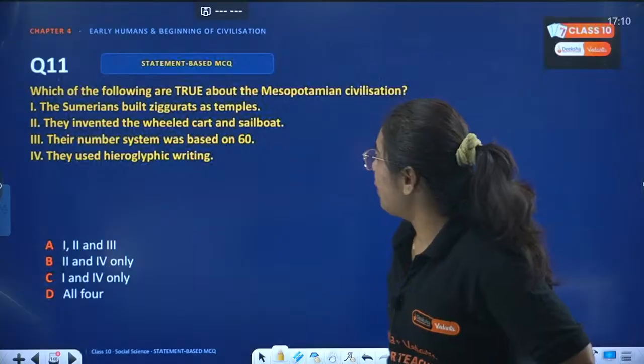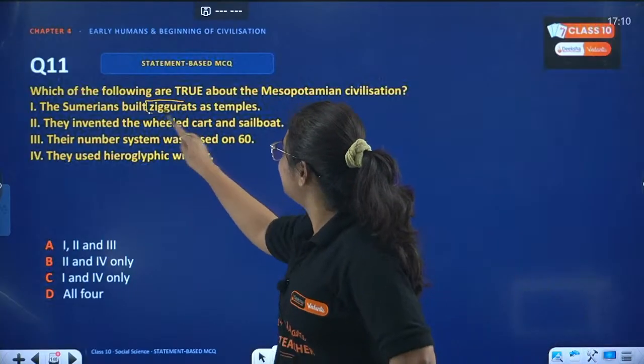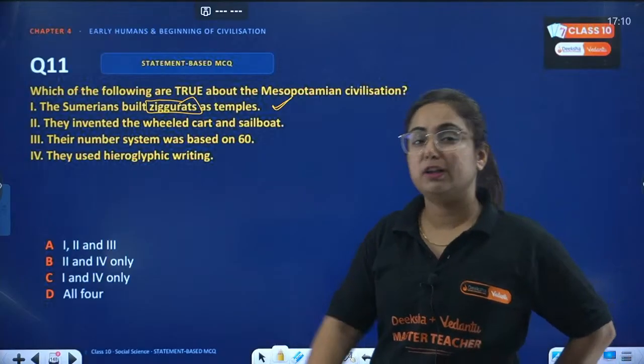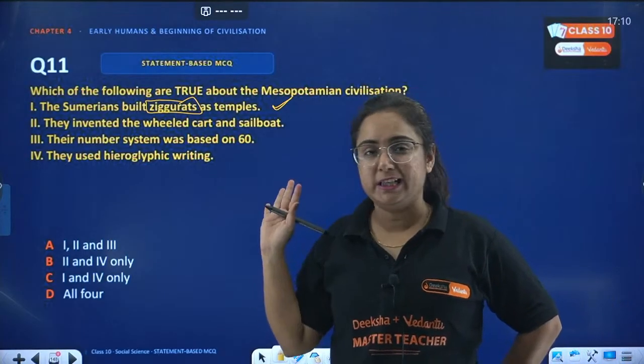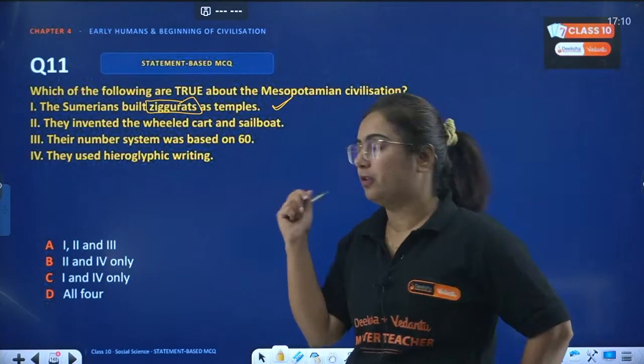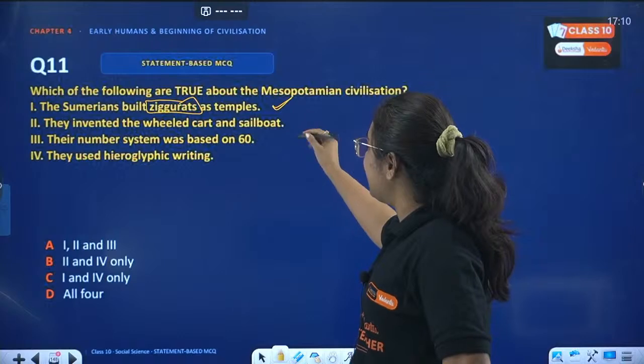Okay. So the Sumerians built ziggurats as temples. This is somewhere correct. Those look like temples. However, no such evidence was found in the Indus Valley civilization. No evidence of the presence of temples was found, right?